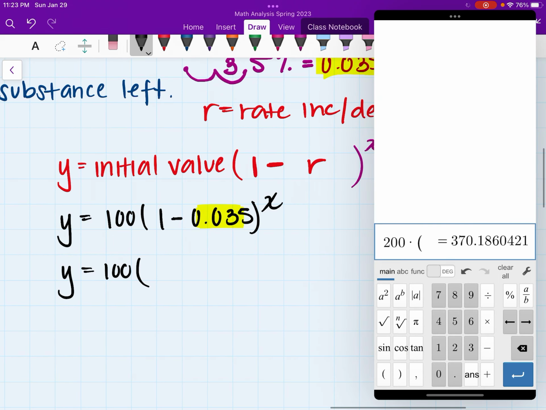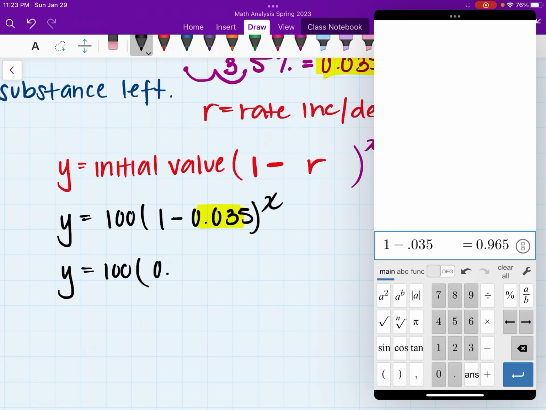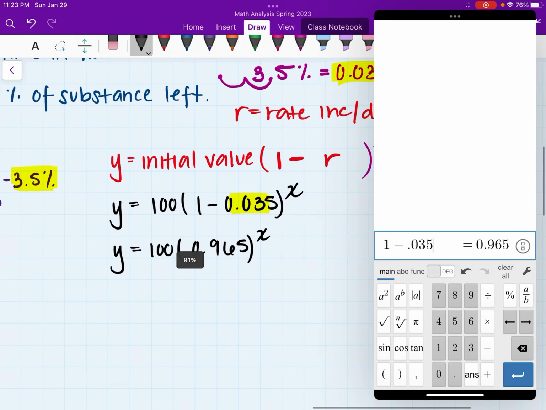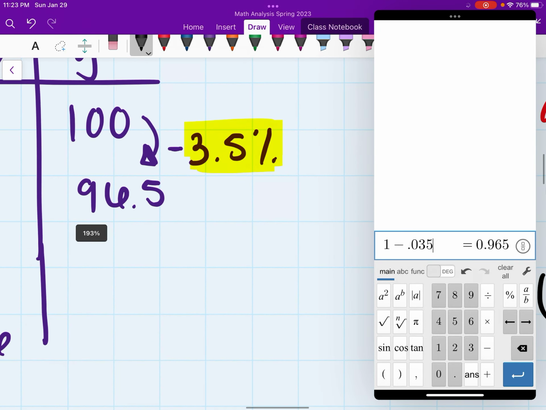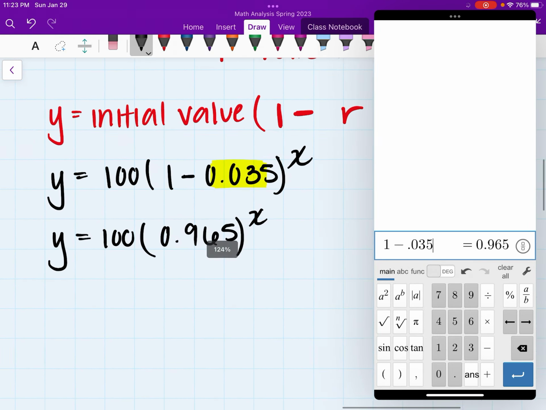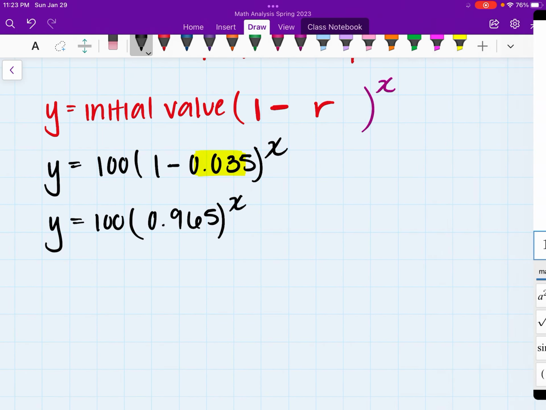Let's check, because I could be wrong. Let's see, 1 minus 0.035, which in this case is 0.965, and that is to the x. That is x, and then it's actually that same one. I just needed to convert it into a decimal here.